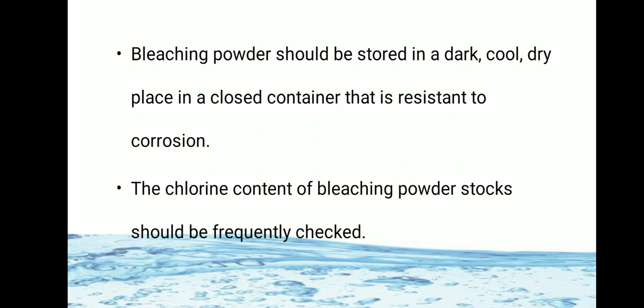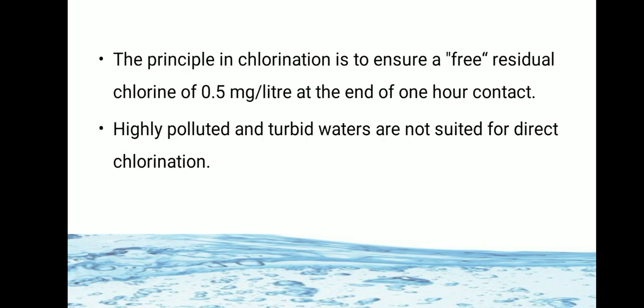The chlorine content of bleaching powder stocks should be frequently checked. The principle in chlorination is to ensure a free residual chlorine of 0.5 mg per liter at the end of 1 hour of contact.